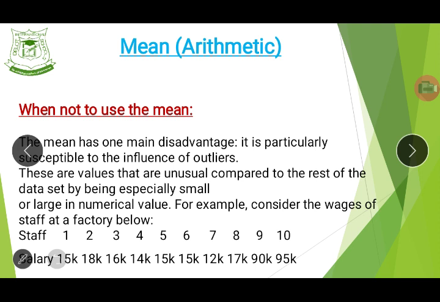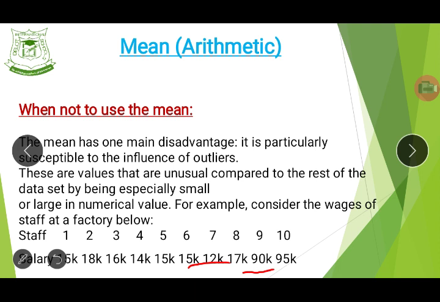Now look at this example of 10 different staff members working in a particular organization. One person is collecting 15,000, another is collecting 18,000, another 16,000 per year. You see that the lowest person is collecting 12,000 per year, and the person collecting the highest is collecting 90,000 per year. Do you see that now? So look at this: 90k per year, 12k per year.